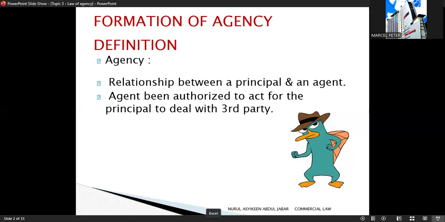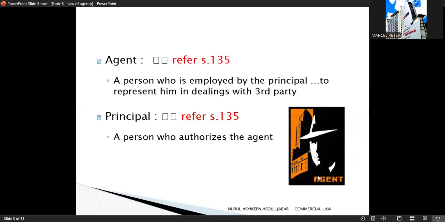Please remember that the agency is a relationship where an agent is authorized to act for the principal when dealing with a third party. So let's move on to the next slide.